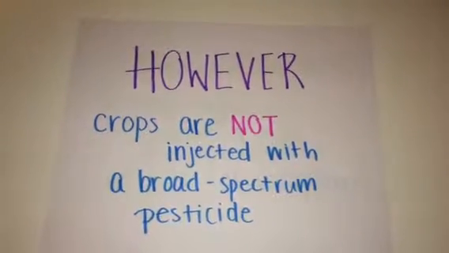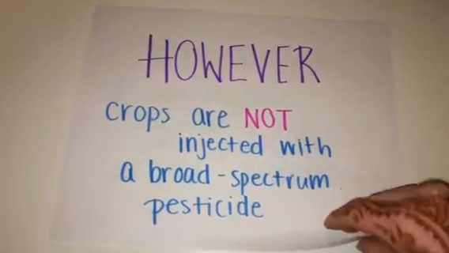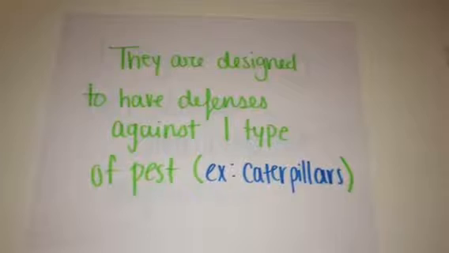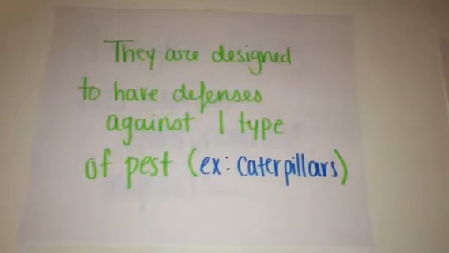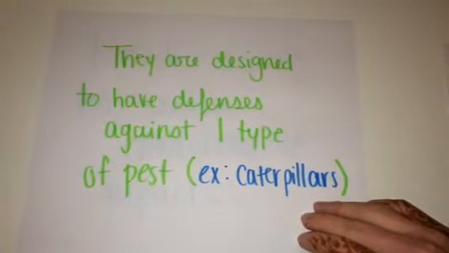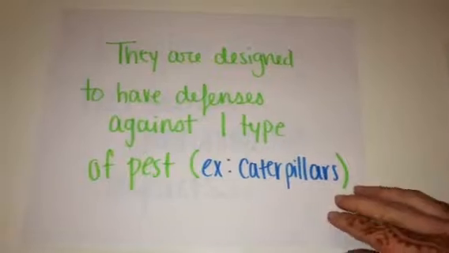However, crops are not injected with a broad spectrum pesticide, but rather with a narrow spectrum pesticide designed to give them defense against one type of pest. An example of one type of pest that a crop would have defense against would be caterpillars.